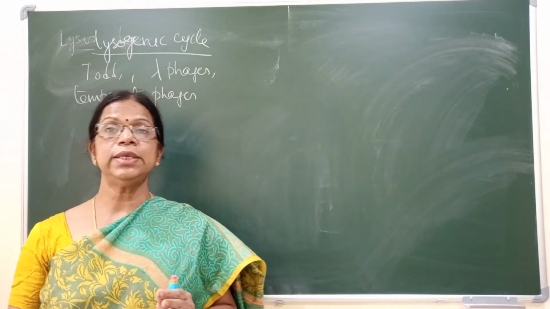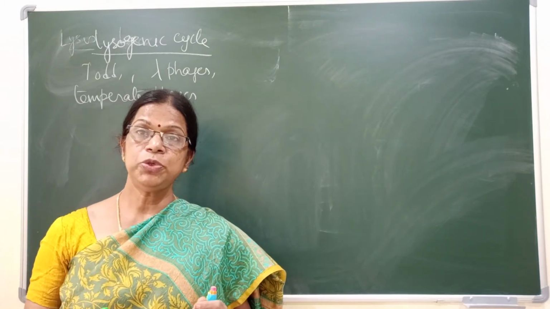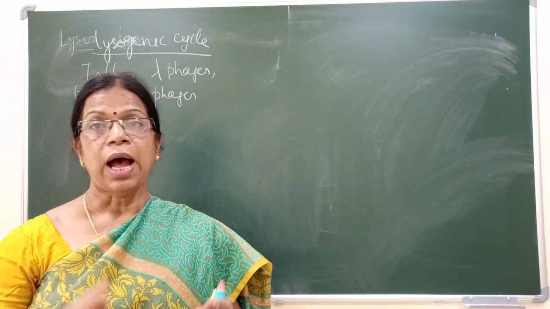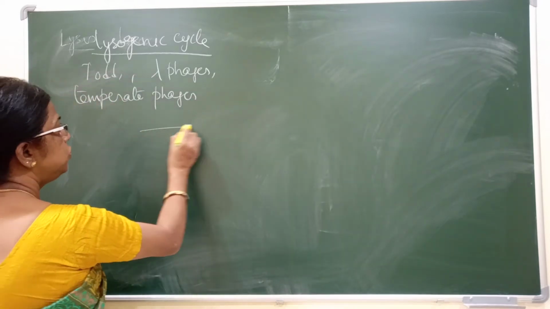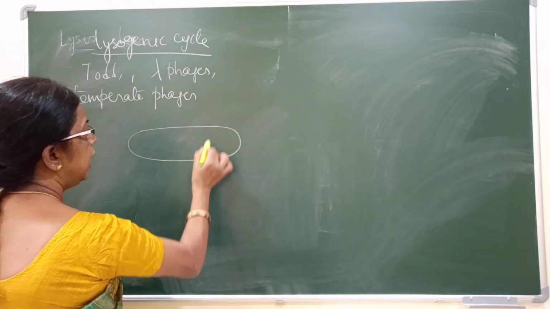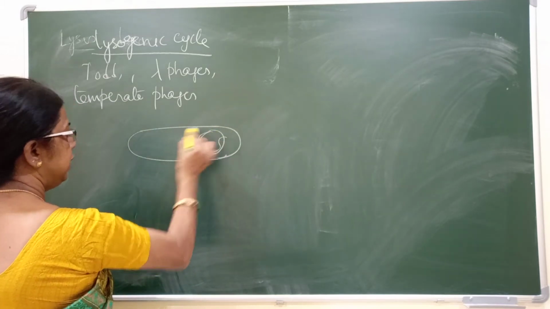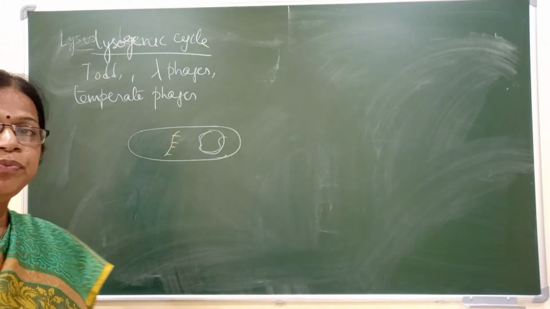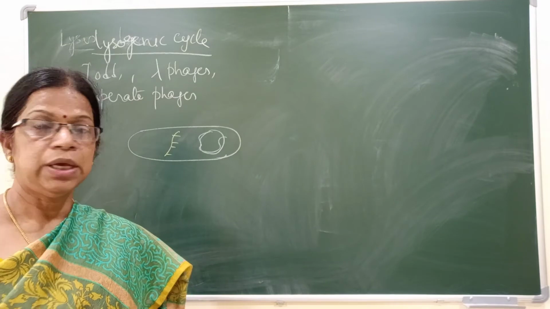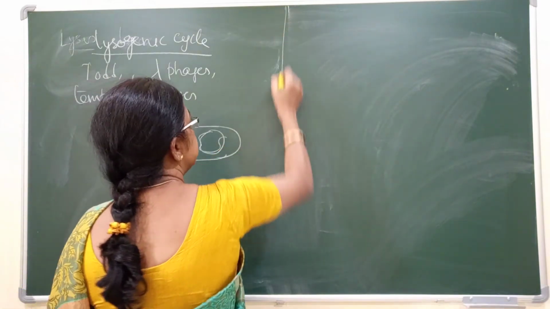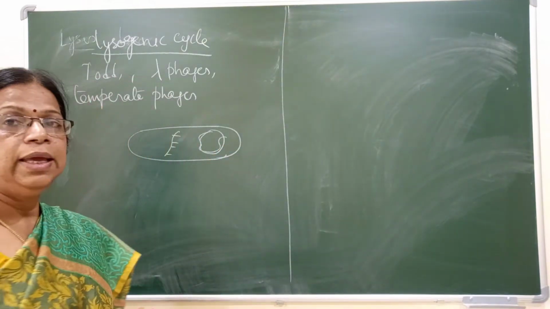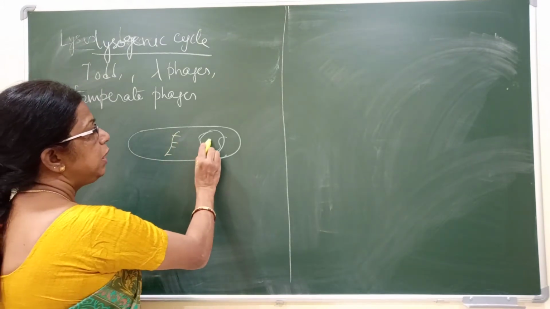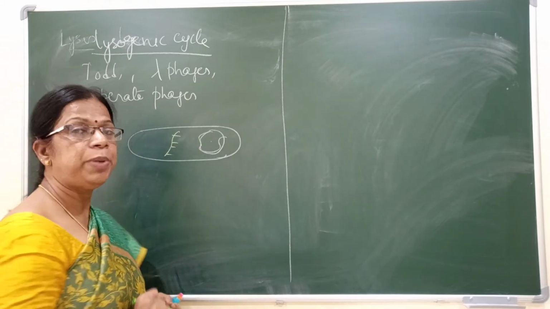Here the first two stages are the same, that is absorption and penetration. After penetration, the viral DNA enters the bacterial cell. Then, instead of entering the next phase, this viral DNA is completely integrated with the bacterial DNA.